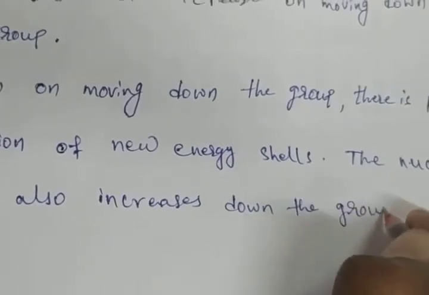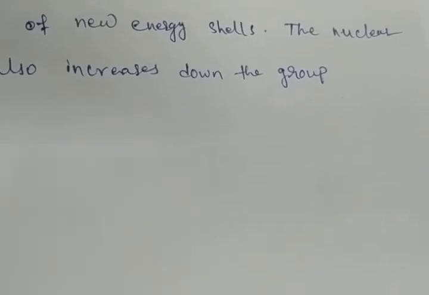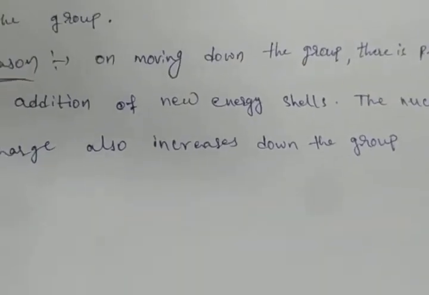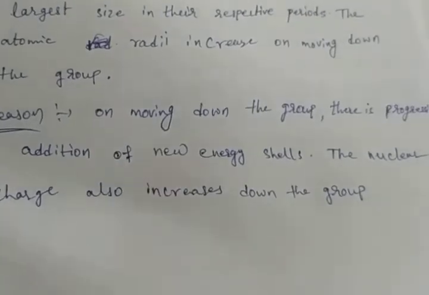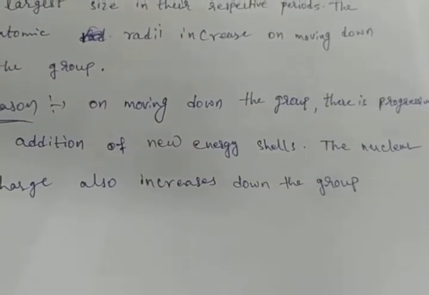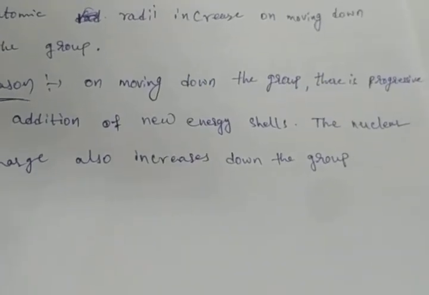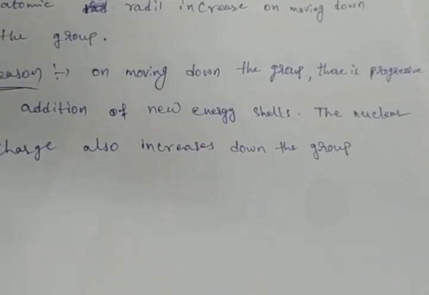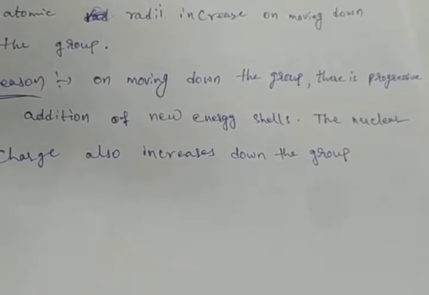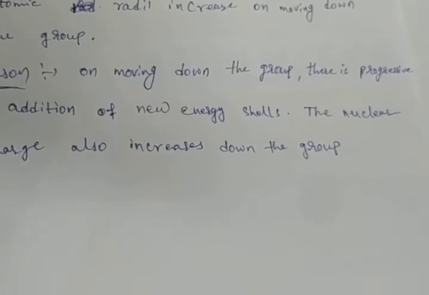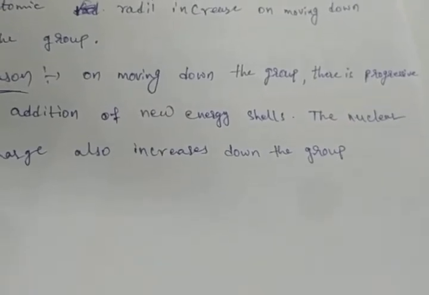But which is the predominant character, energy shells increase or nuclear charge increase? Generally atomic radii increases from top to bottom in a group. What is the reason? Two reasons they given. One is from the top to bottom new energy shells will be increased.